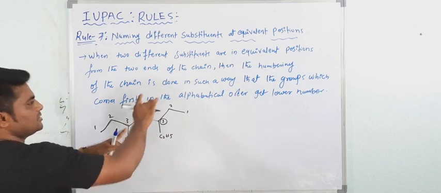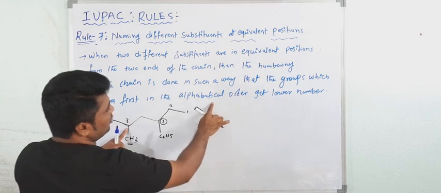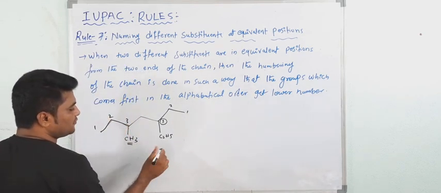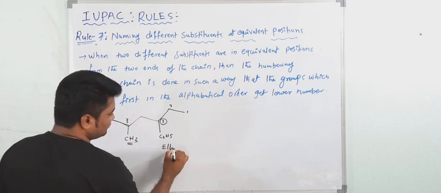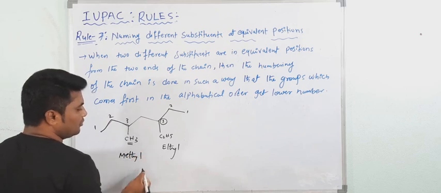Then what happened here? It is done in such a way that the group which comes first in the alphabetical order gets the lower number. So in the alphabetical order, who will come first? This is what? Ethyl. And this is what? Methyl. Who will come first? Ethyl.